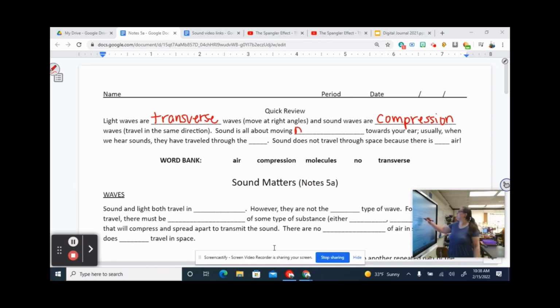Sound is all about moving molecules toward your ear. Usually when we hear sounds, they have traveled through the air. Sound does not travel through space because there is no air. Pause it and get that if you need it.